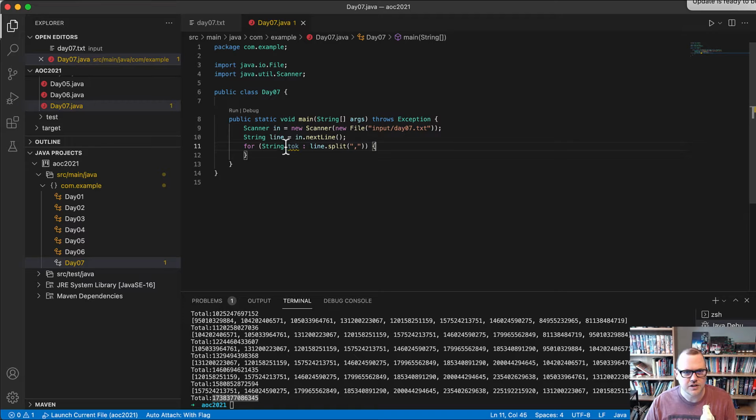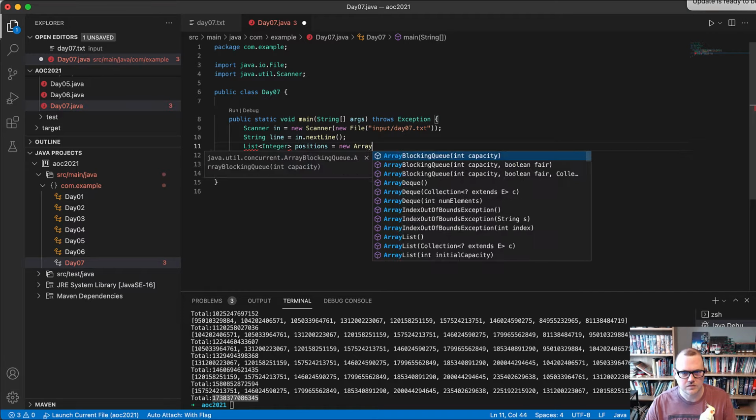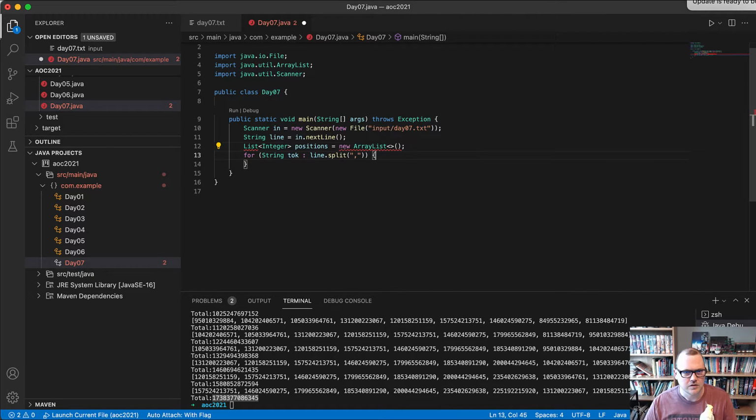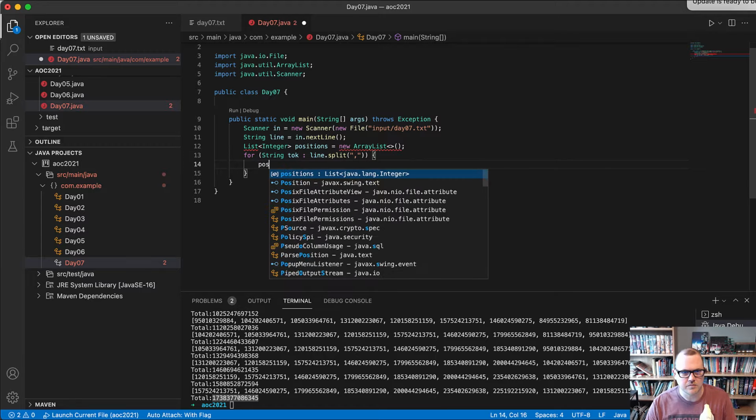All right, so if we read in our line of crab positions, we can loop through these. Let's create an array, or a list, I guess, and let's fill this up.